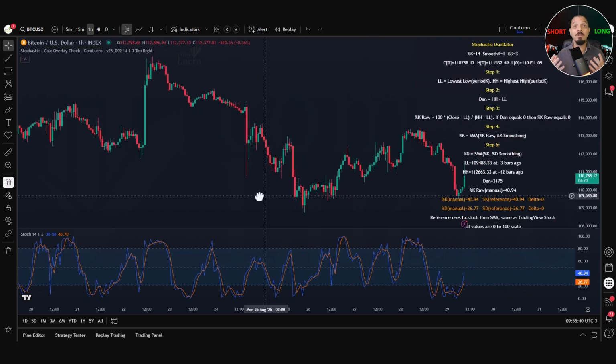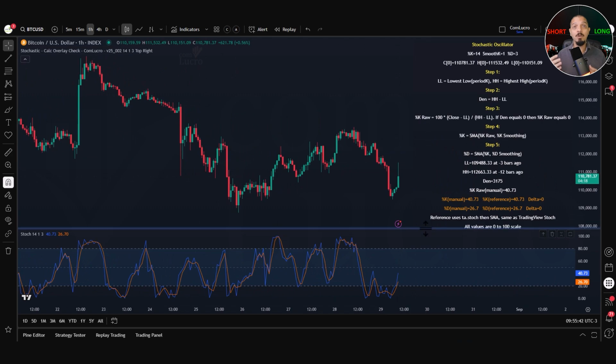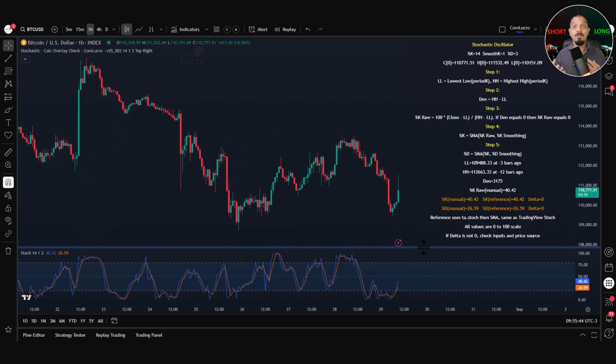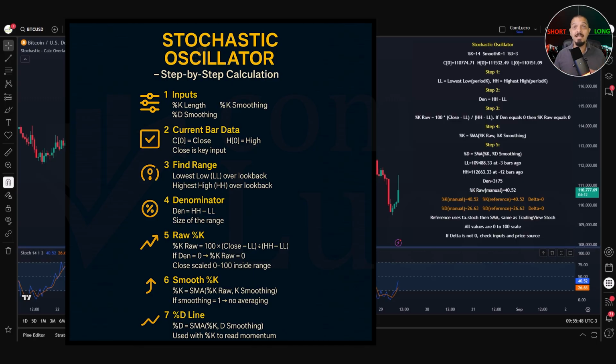This panel shows how Stochastic is built step by step, and it also checks our math against the TradingView reference. At the very top, you see the inputs: %K length, %K smoothing, and %D smoothing. These are the same settings used by the built-in Stochastic on TradingView. Right below that, you see C0, H0, and L0. Those are the close, the high, and the low of the current bar. The close is the price that feeds the raw %K calculation.